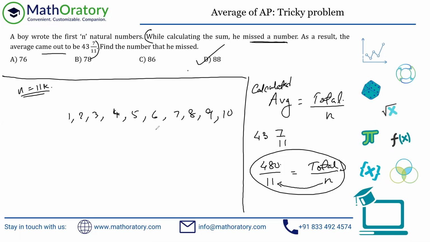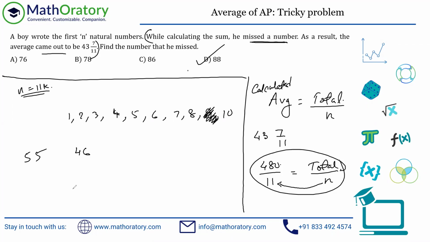Now, even if I remove any number, say I remove the 9, even in this case the average is not going to change too much, right? Don't consider that you're dividing the total by 9, because we have to think from the perspective of the question. Initially you had a total of 55 when you had everything from 1 to 10. When you remove the 9, you have a total of 46, right? Now 55 by 10 or 46 by 10, that is not a huge change. It is 5.5 to 4.6. So I hope you can see there's a difference of 1.